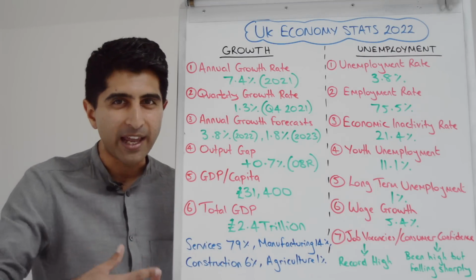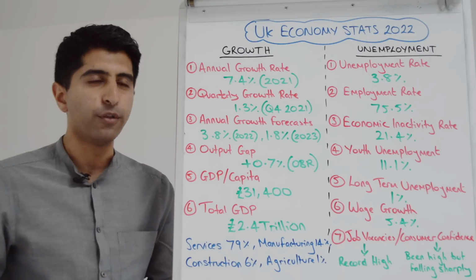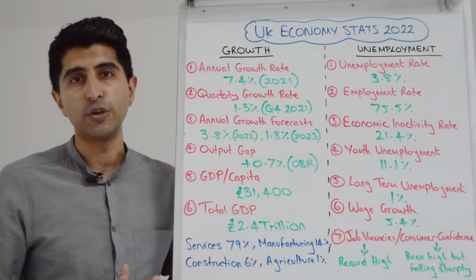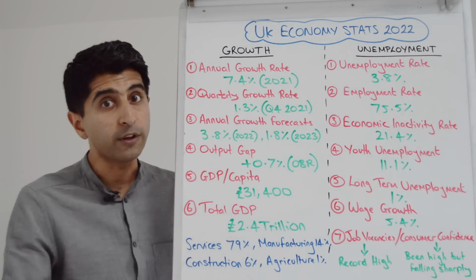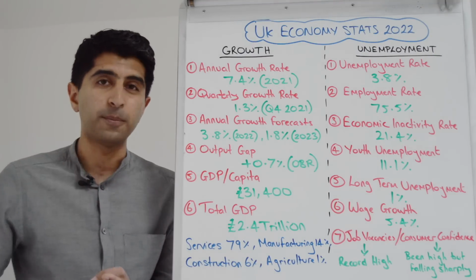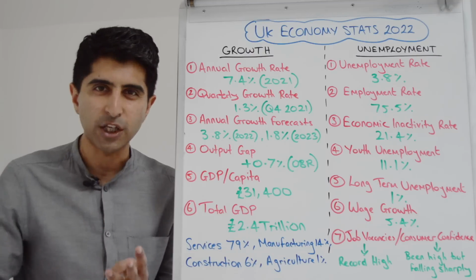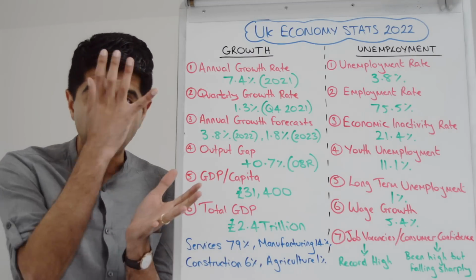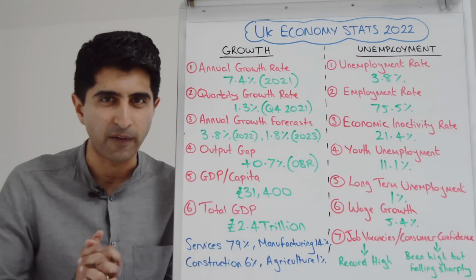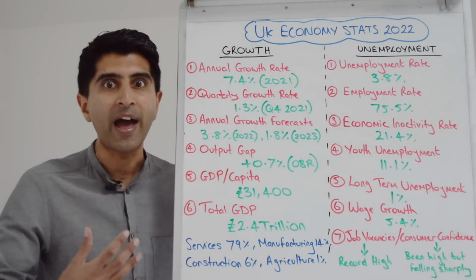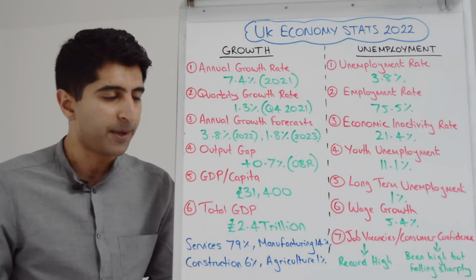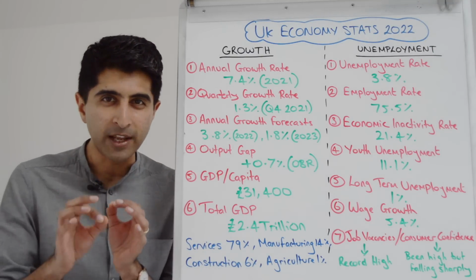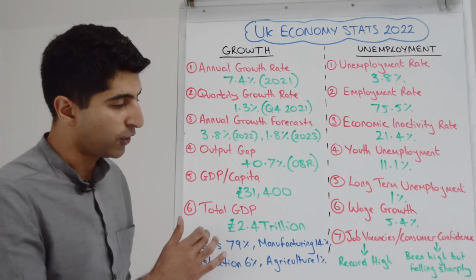But the downside of this kind of unbalanced growth is that if there is a shock in the services sector, like we saw during the financial crisis years, like we saw during COVID years, where hospitality, tourism, leisure industries, all these big services industries took a massive hit, it could drive the economy into a very, very deep recession without other avenues of growth to keep GDP up. So there are upsides to this, but major downsides. We have a very unbalanced economy in the UK, that is for sure.